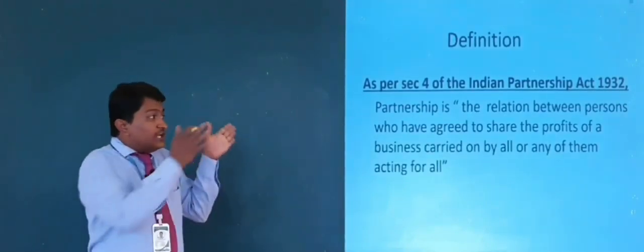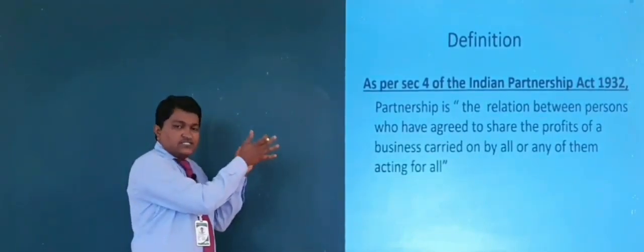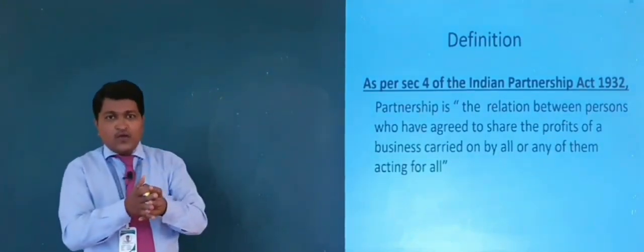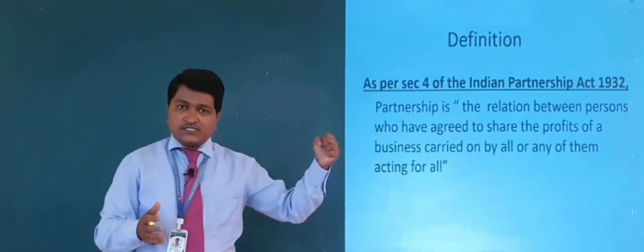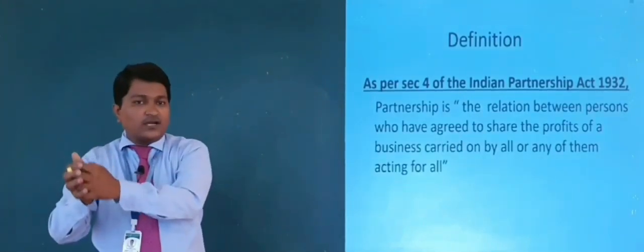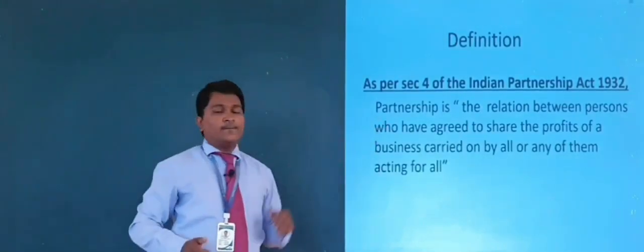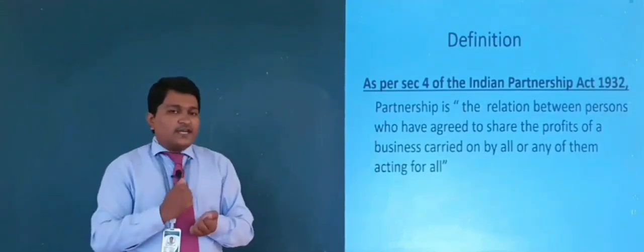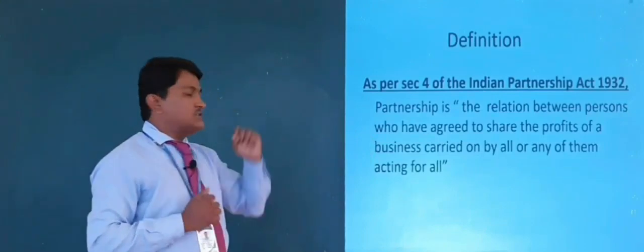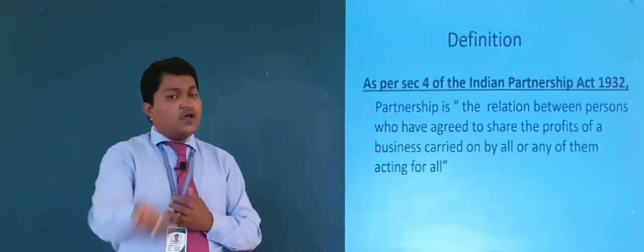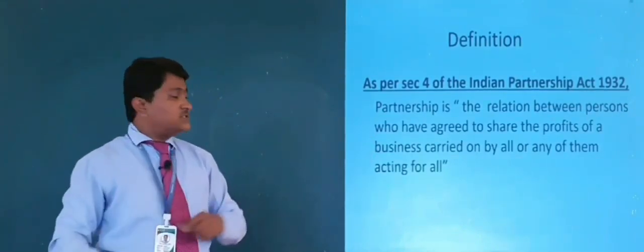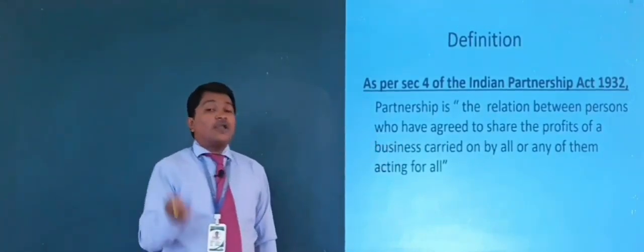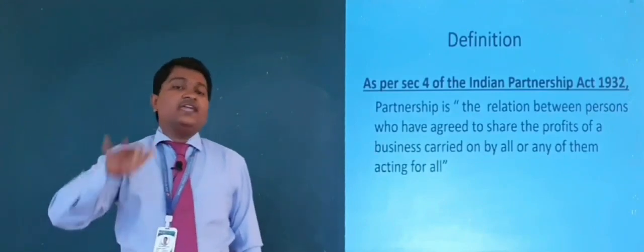Here, first of all, it is the relation between persons, who have agreed. That persons agreed for what? To share the profit. From where does that profit come? From a business. And who carries that business? That business is carried on by all or any one of them acting for all.